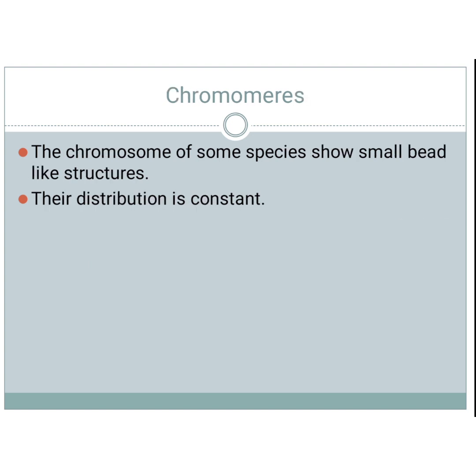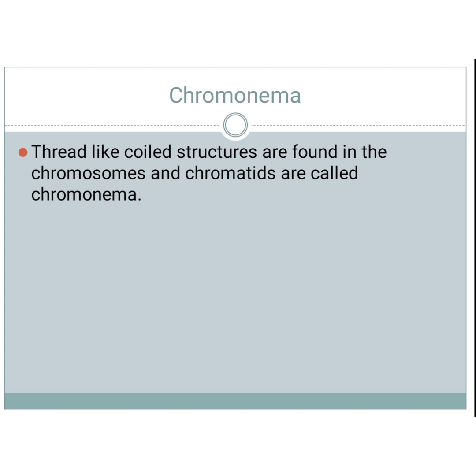Next, chromomeres. The chromosomes of some species show small bead-like structures called chromomeres. The distribution is constant. Available evidence indicates that a chromomere represents a unit of DNA replication, chromosome coiling, RNA synthesis and RNA processing. Okay, so small bead-like structures. Next, chromonema. The plural form is chromonemata. It is a thread-like coiled structure and its function is to control the size of the chromosome, results in duplication of the chromosome, and this is the gene-bearing portion of chromosomes.